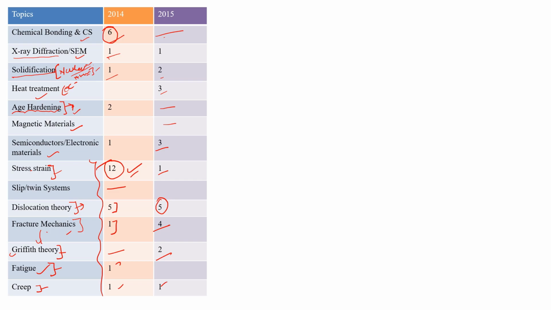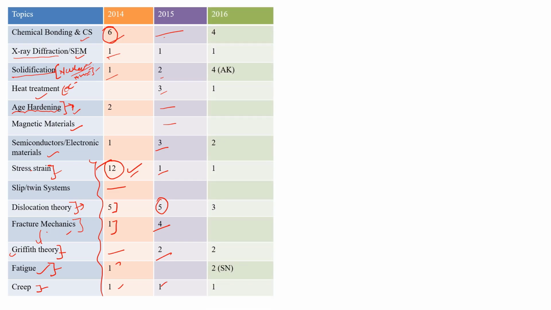The next year is 2016, and in this year they introduced a few new things. Okay, so in chemical bonding and crystal structure they asked a 4 marks question, X-ray diffraction and SEM 1 mark, and 4 marks from solidification, and in these 4 marks I have written AK, that is 2 marks, that is Avrami kinetics. Okay, so this Avrami kinetics is a very important topic for solidification and growth kinetics. Okay, so this is very important.